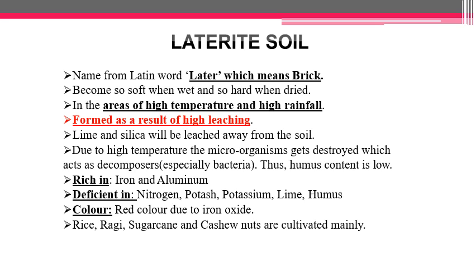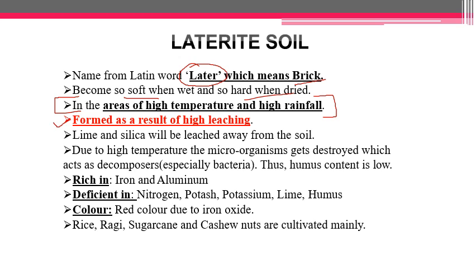As you can see, the third point, areas of high temperature and high rainfall is the basic condition for the formation of laterite soil. The Latin word is later, from which this name of the soil is derived, which means brick. This soil is also used for making bricks. That is why it is also known as brick soil. It becomes so soft when wet and so hard when dried.